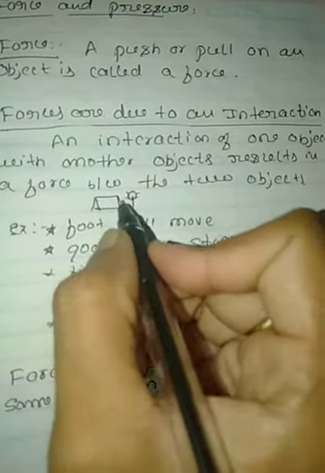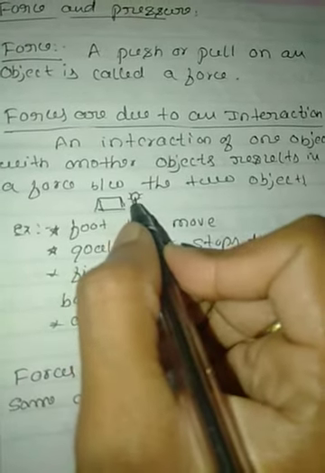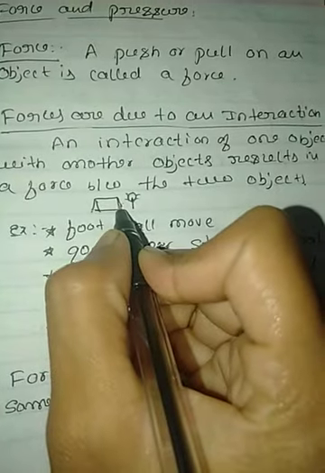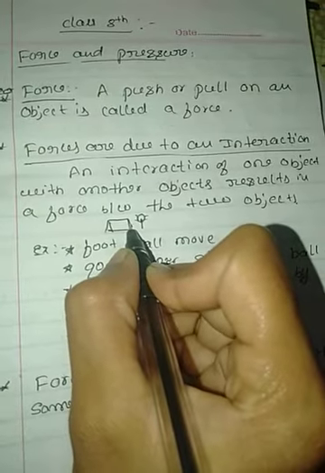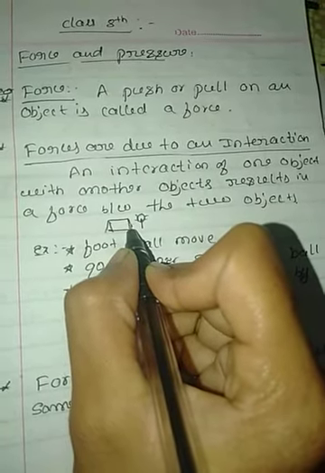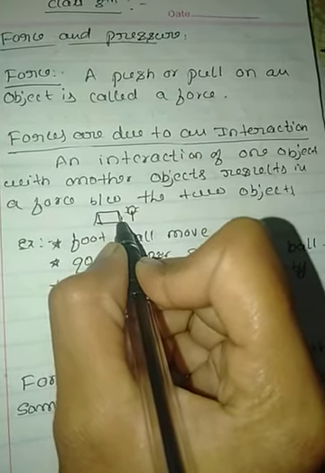See that there is an interaction between the person and the car. Because of this interaction, forces play an important role.